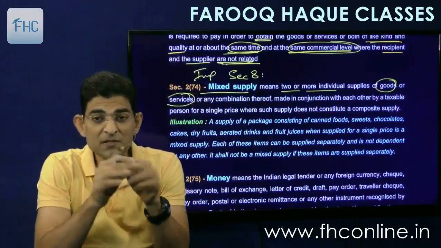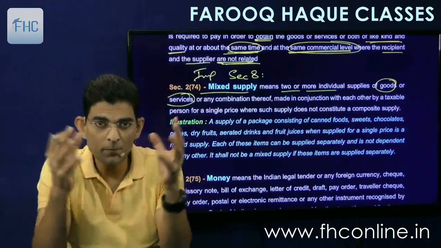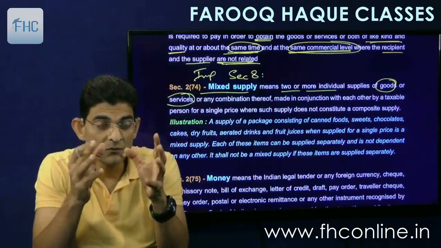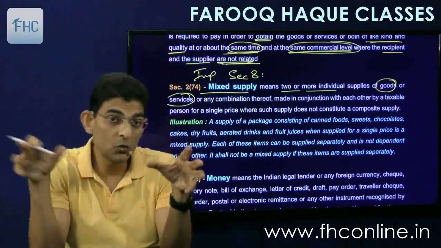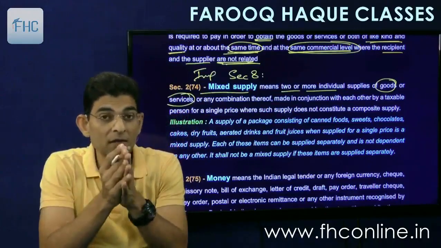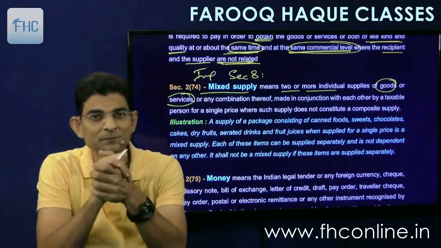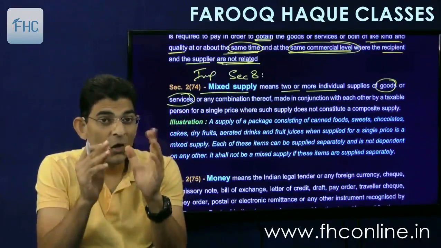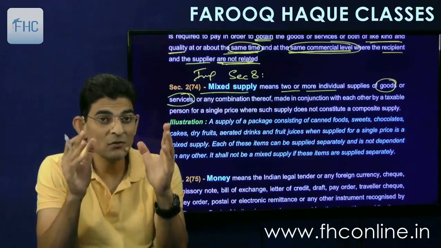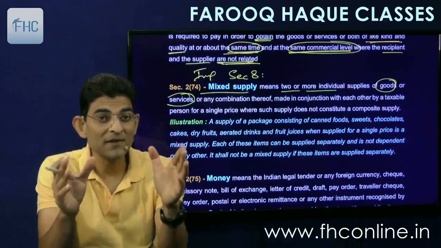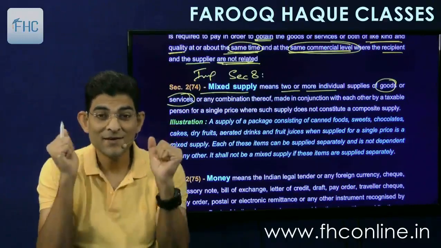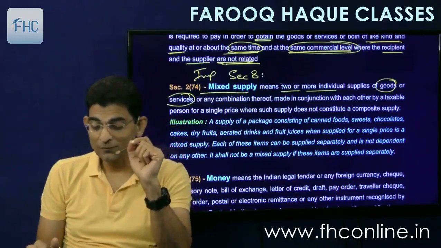So basically mixed means a combination. It's a combination of goods, combination of services, or combination of goods and service put together for a consolidated price. We have not mentioned the price of different things separately. So don't confuse it with one point.